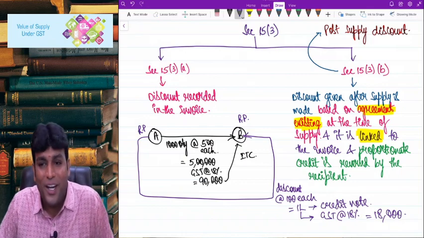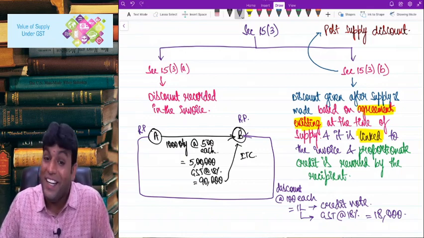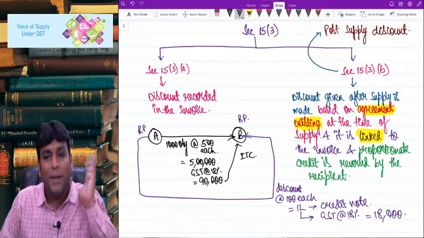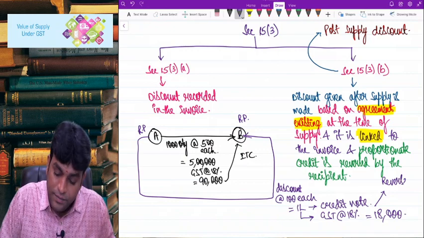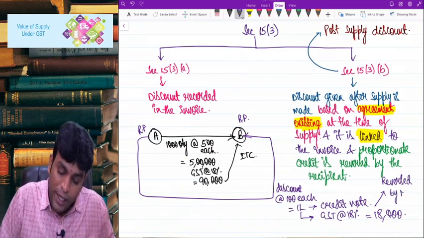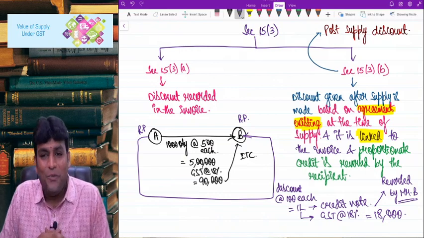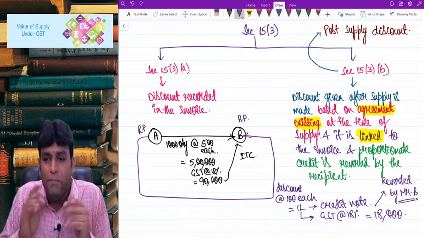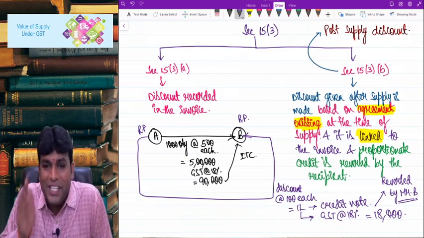Correct or not? And obviously, common sense point, we know that already 90,000 credit is enjoyed by Mr. B. Now, this 18,000 should be reversed by Mr. B. For a simple reason and fact, because 15.3b says we are talking about discount given after supply is made